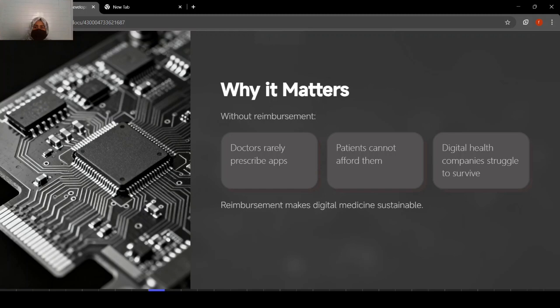Now we will see why it matters. Without reimbursement, if there is no getting paid, what will happen? Doctors rarely prescribe apps, patients cannot afford them, and digital health companies struggle to survive. So reimbursement makes digital medicine sustainable.